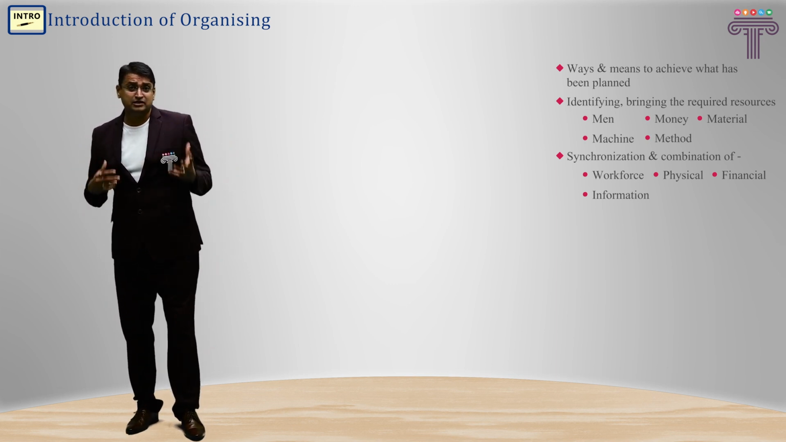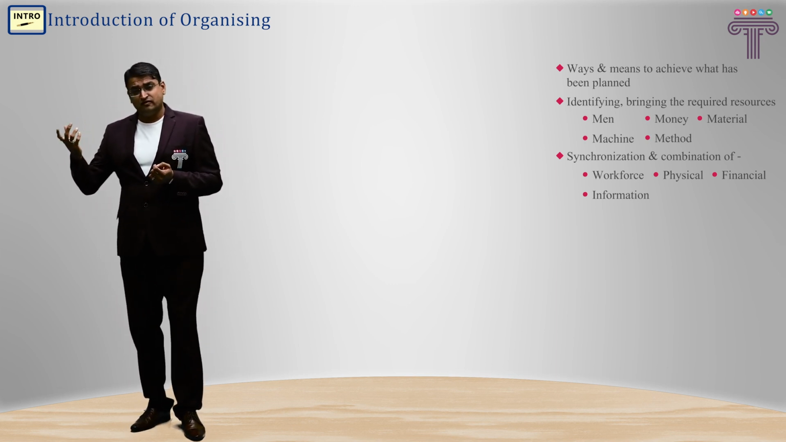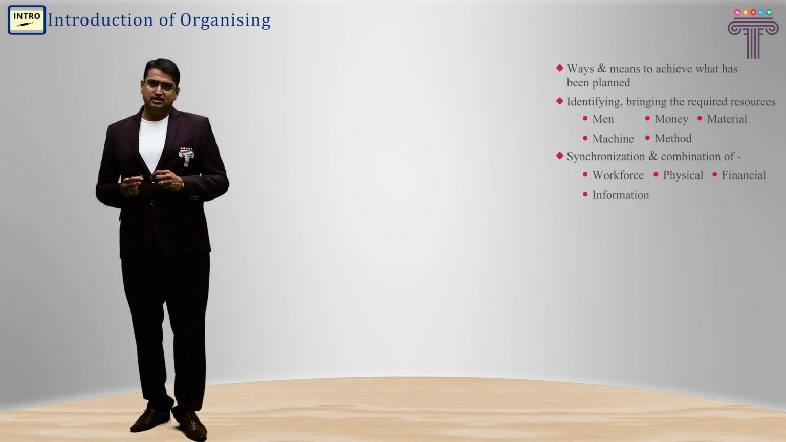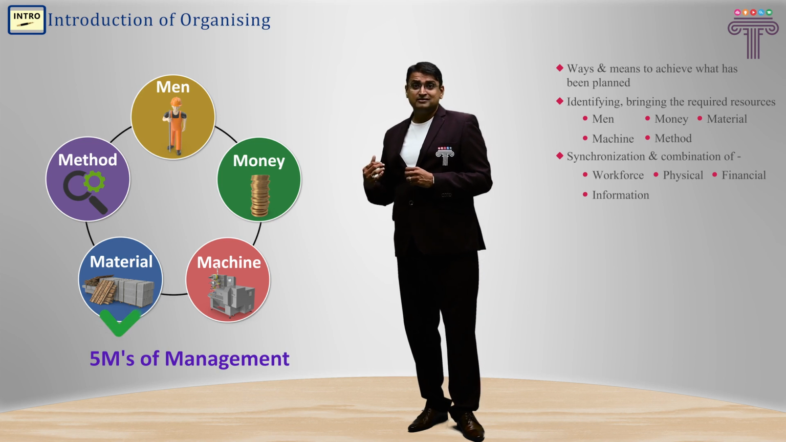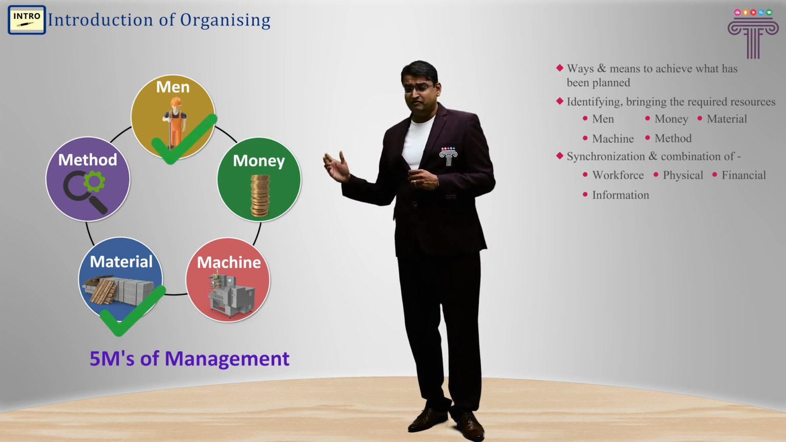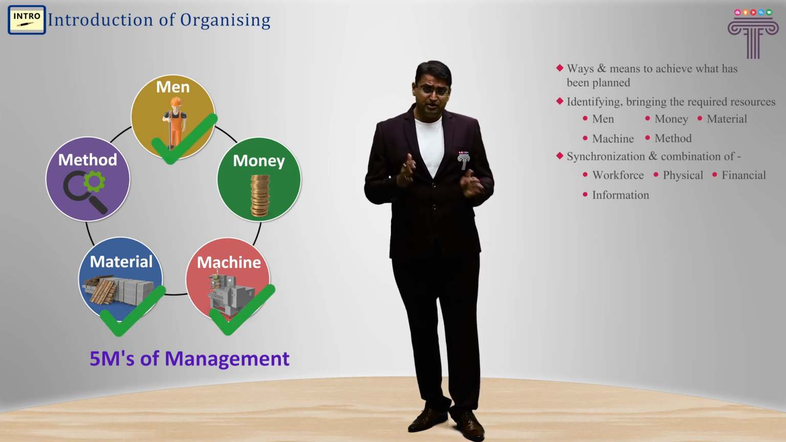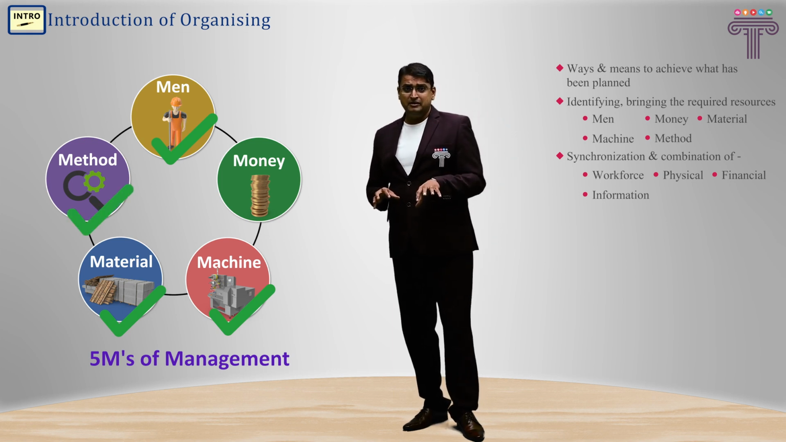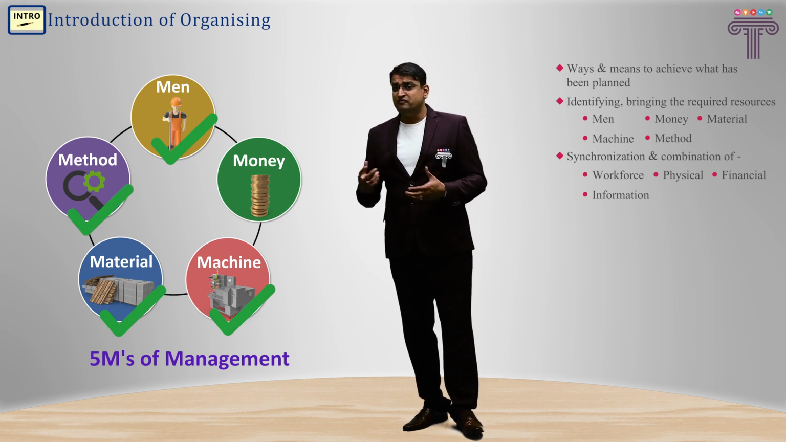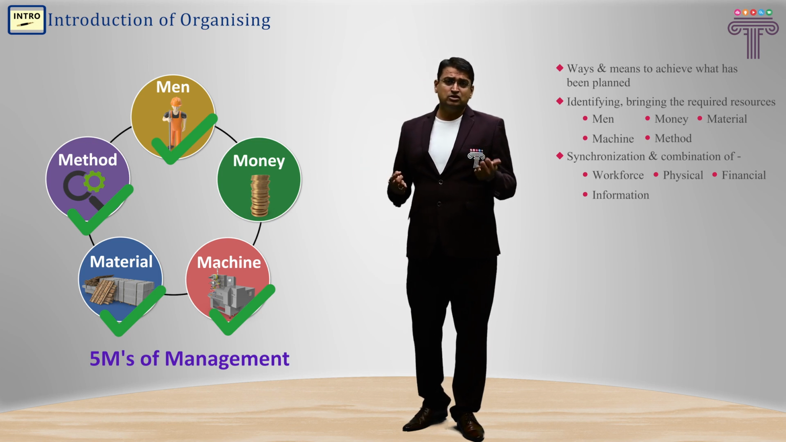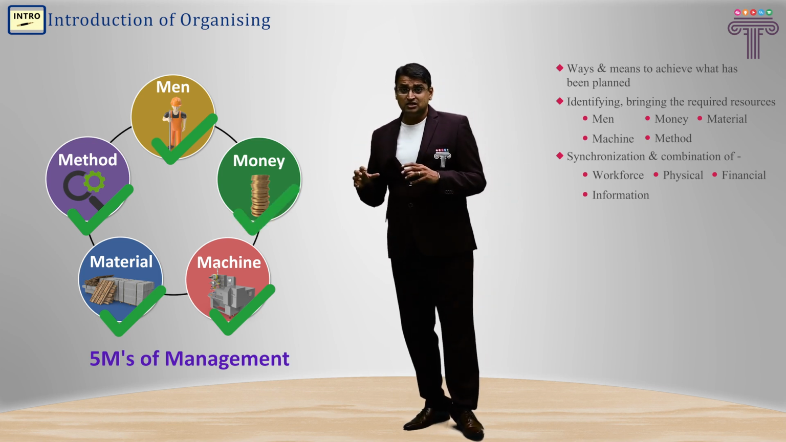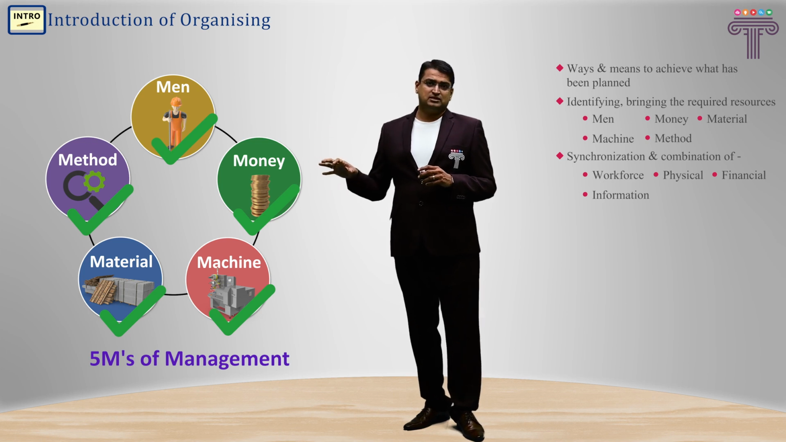We identify the resources. So in case of organizing, we first identify the resources. Okay, what resources are needed? We'll need raw material, we will need men, we will need machineries to produce all those products. We should understand the methods, right? And obviously, in order to work all these things, you need to have what? Money, right?